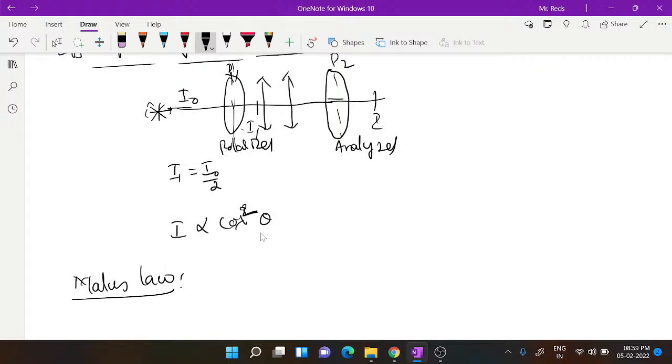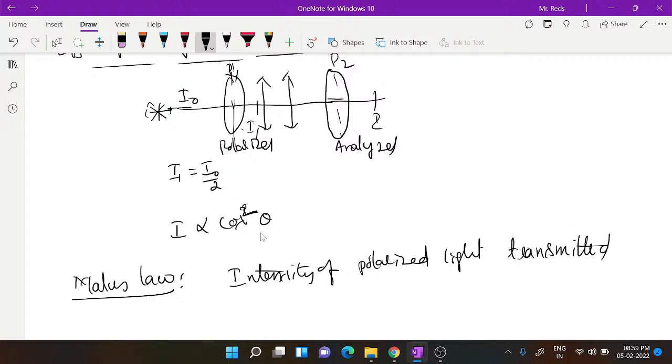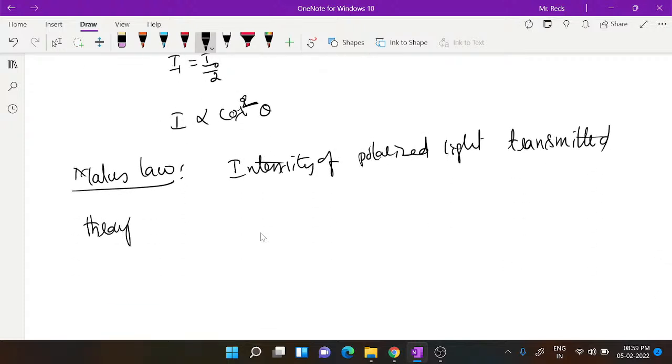Malus law says, you can write it as a statement: the intensity of polarized light transmitted through the analyzer, or coming out of the analyzer, is proportional to the cosine square of theta.